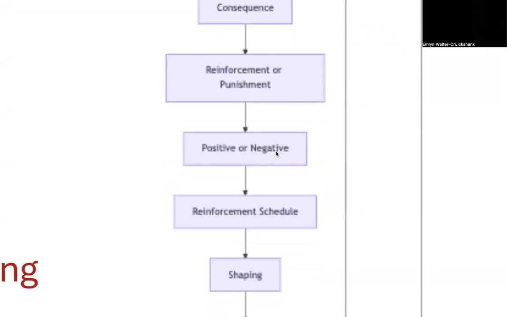Positive reinforcement involves adding something pleasant after the behavior. For example, praising a child for cleaning their room. The praise is added and it increases the likelihood of the room cleaning behavior. Negative reinforcement involves removing something unpleasant. Imagine taking a painkiller to relieve a headache. The removal of pain reinforces the behavior of taking the medication.